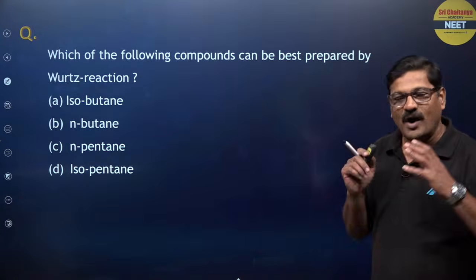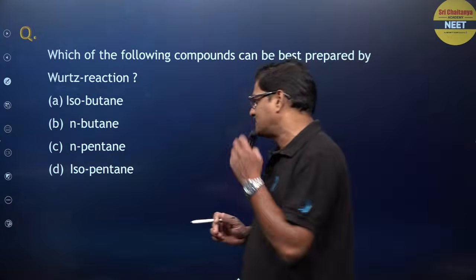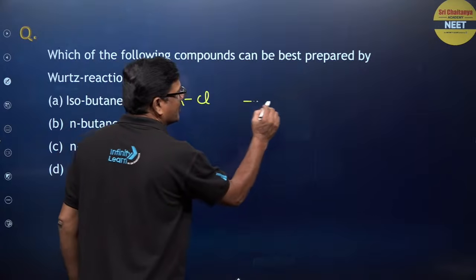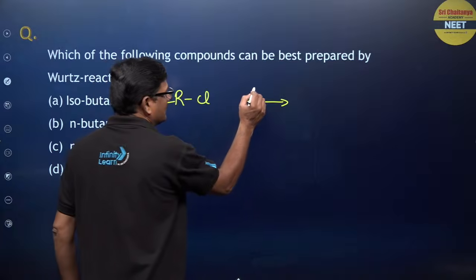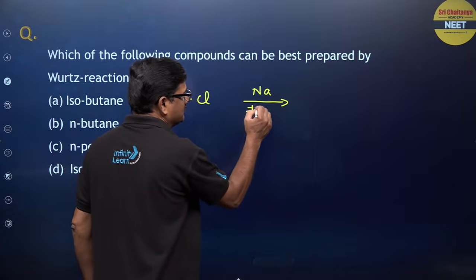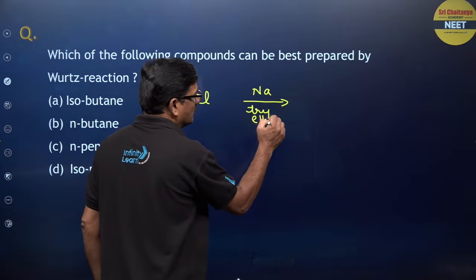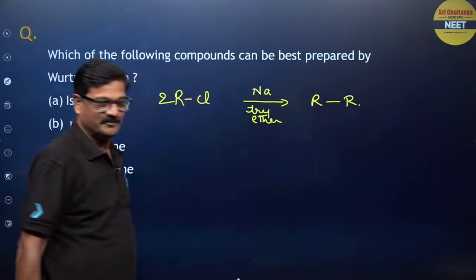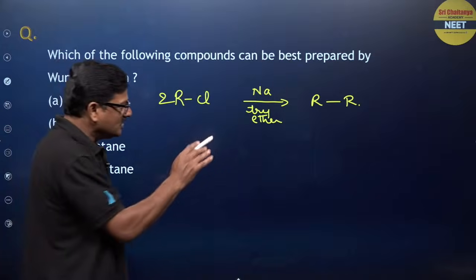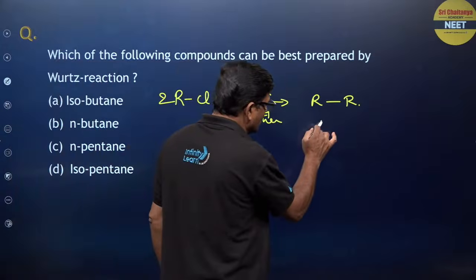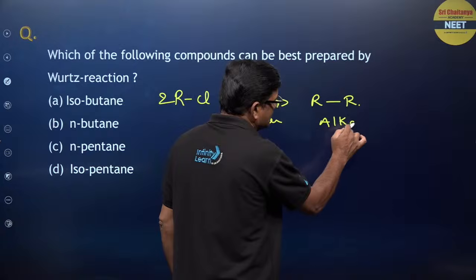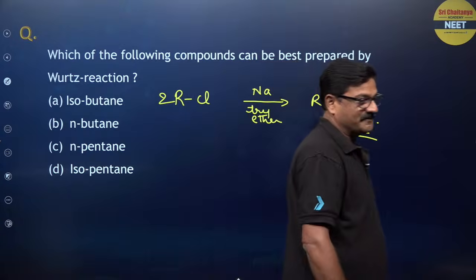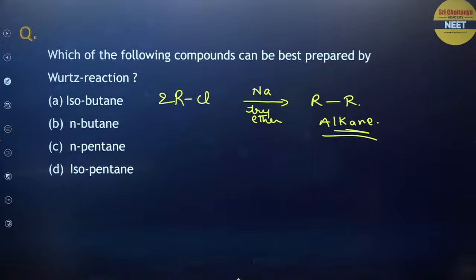So what is the Wurtz reaction? In the Wurtz reaction, when alkyl halide is treated with sodium metal in the presence of dry ether, you are going to get an alkane, a higher alkane. Okay. So in this scenario, only symmetrical alkanes can be prepared. That is the limitation. Symmetrical alkanes should be prepared.